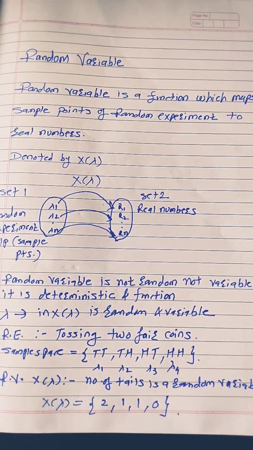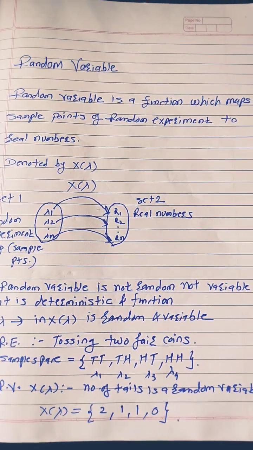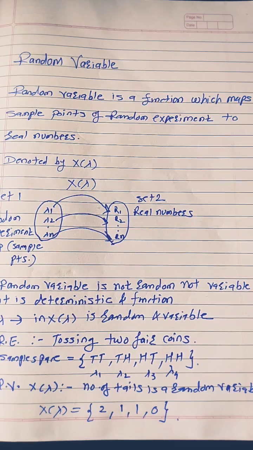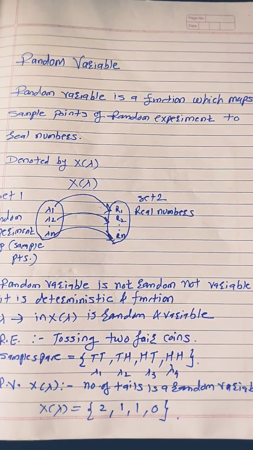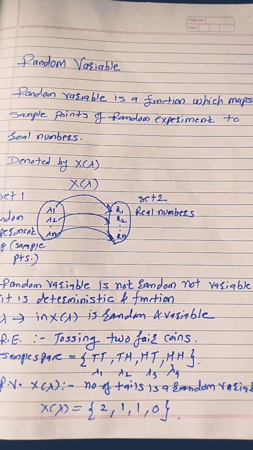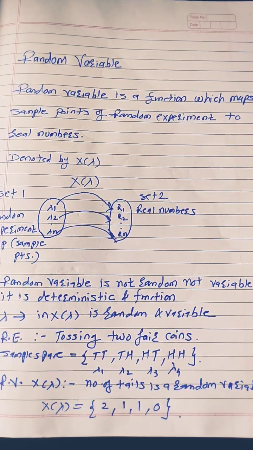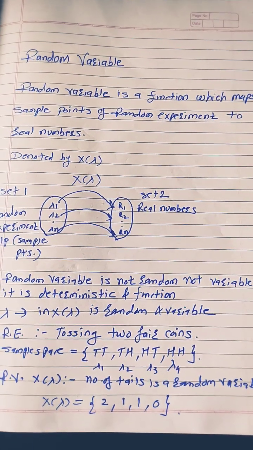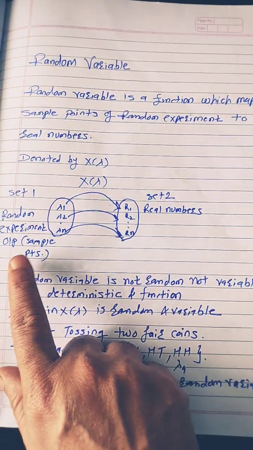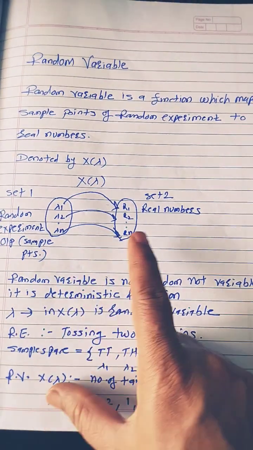Let us understand the definition of random variable. So random variable is a function. It is not a variable. It is a function which maps sample points of random experiment to real numbers. So random variable is a function which maps set 1 to set 2.